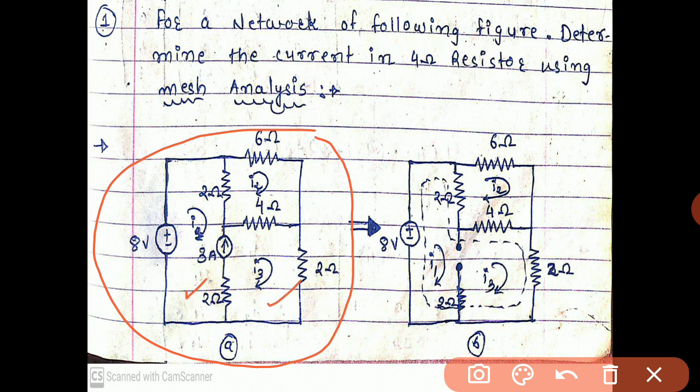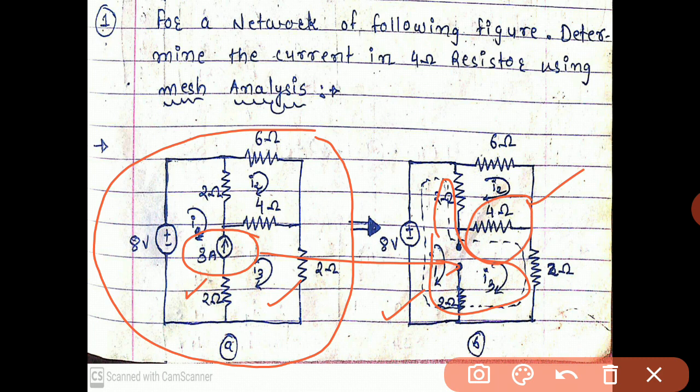We can easily see that here the 3 ampere source is common between mesh 1 and 3. As per the super mesh concept, we open the 3 ampere source and develop a super mesh like this. Then we just make two equations, one for mesh 2 and one for the super mesh, and identify the value that will be asked in your exam. The question is: for the network of the following figure, determine the current in the 4 ohm resistor using mesh analysis. So we have to find the current flowing through the 4 ohm resistor.